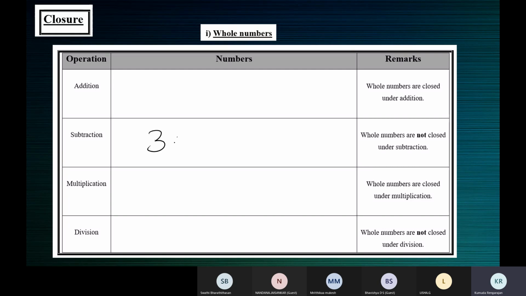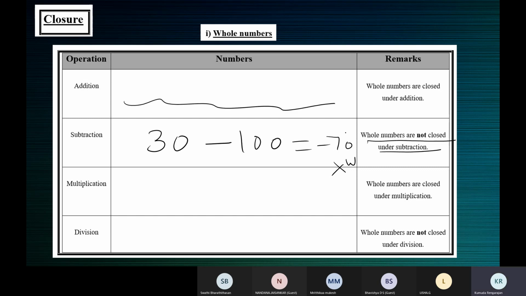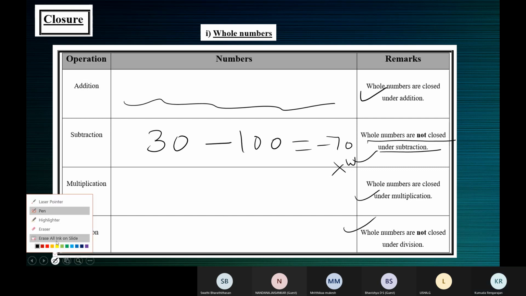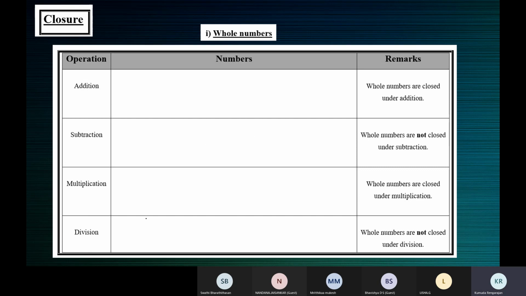When you're filling this table by yourself, you must write examples like this. You should say, I take 30 and I take 100 and I subtract the two, and I get minus 70, which is not a whole number. So whole numbers are not closed under subtraction. Just give one example like that. The space for you is to give examples to justify the remark. For division also, what example will you give? You must say 6 is a whole number, 10 is a whole number. When I divide 6 by 10, I get 3 by 5. This is a whole number, this is a whole number, but the answer is not a whole number. So they are not closed under division.